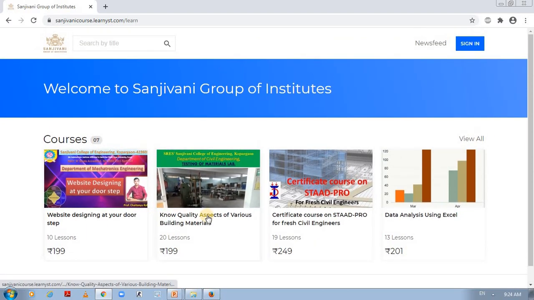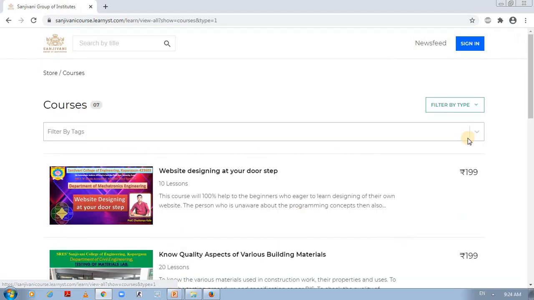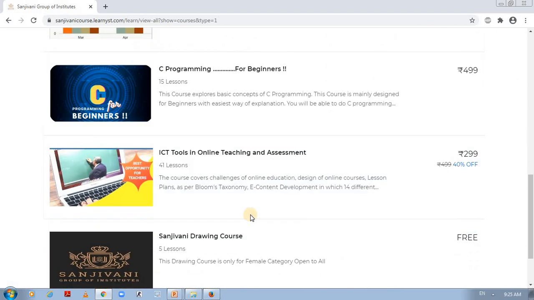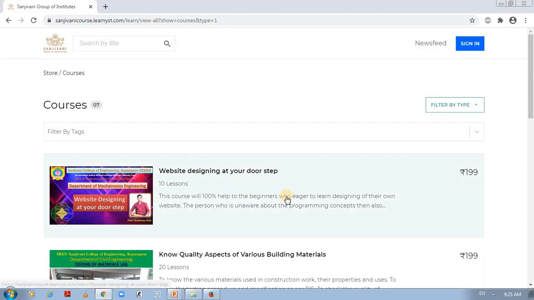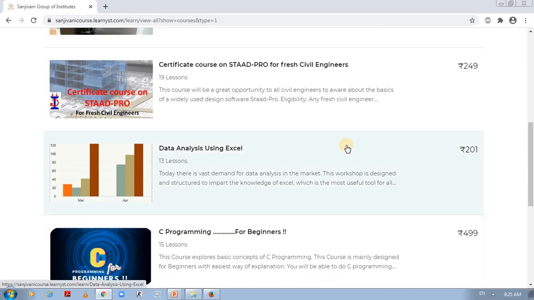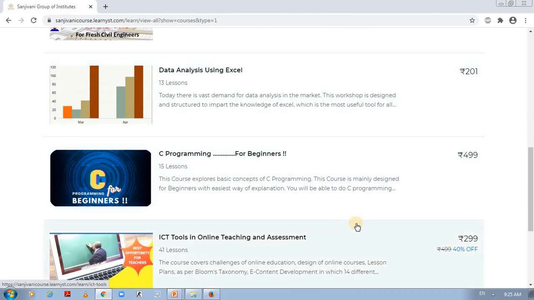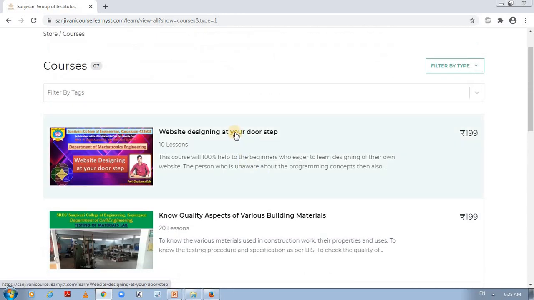But you may find our total courses are 7, but here it shows me only 4. So where are the remaining ones? Just click on view all and you will be able to see all the courses to join. Out of these courses, suppose you want to join one, just click on your interesting course, or your own choice course, and then enter into that course's details.